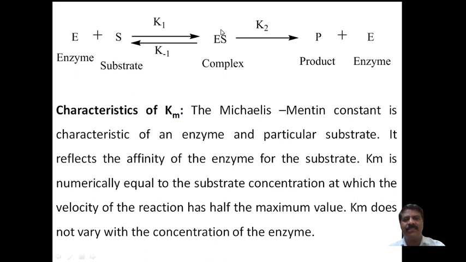The rate of the reaction is the forward reaction, and K minus 1 is nothing but the rate of the backward reaction. And this is the decomposition, the formation of E plus S. The ES complex is formed, and if it has the further energy to break down, it forms the product. Otherwise, if it is not there, it comes back.